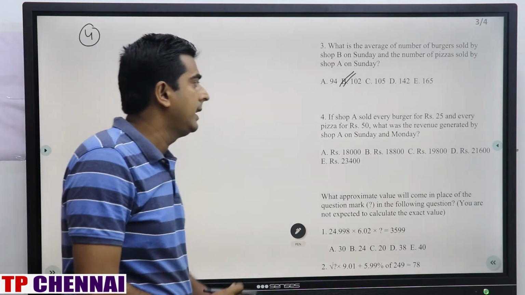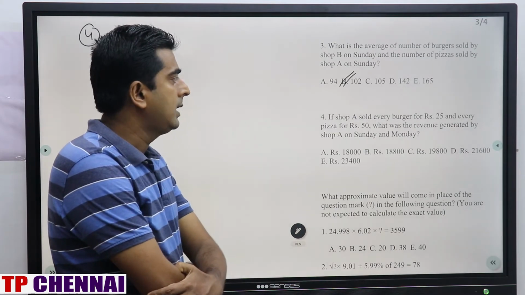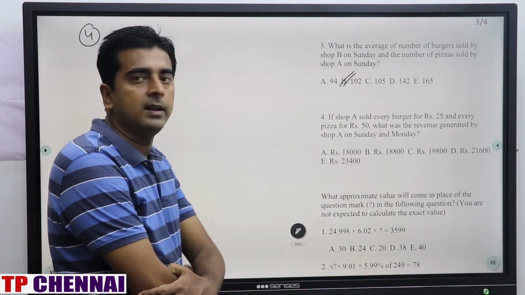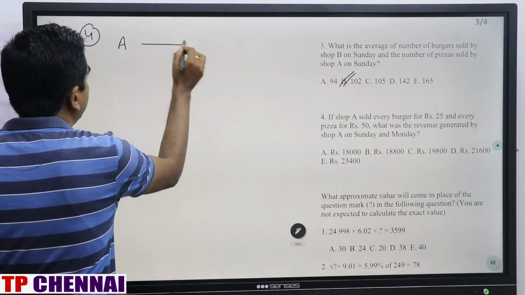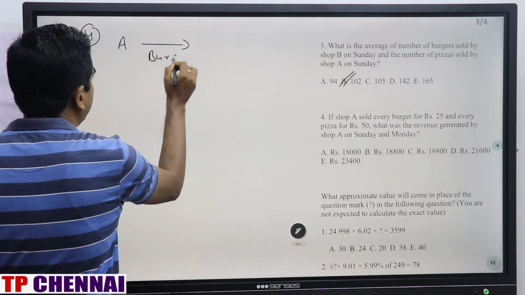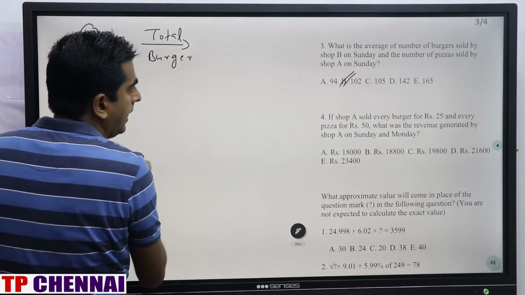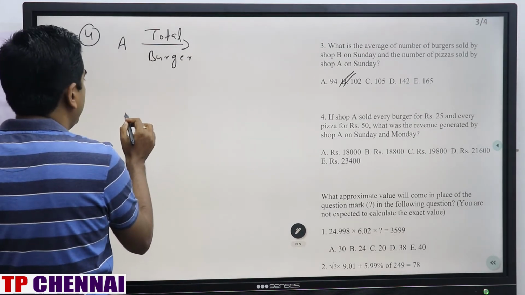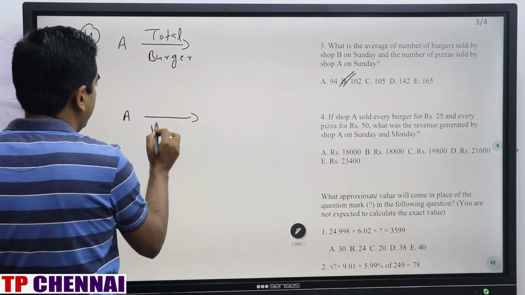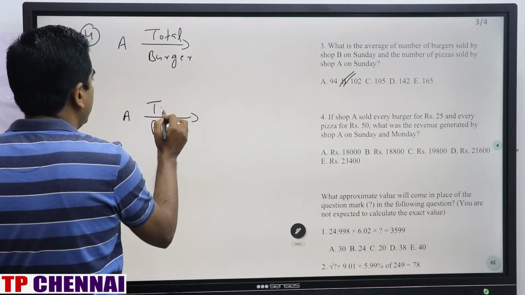If shop A sold every burger for rupees 25 and every pizza for rupees 50, what was the revenue generated by shop A on Sunday and Monday? Shop A burger total, and then pizza by the same shop, on both that is total.